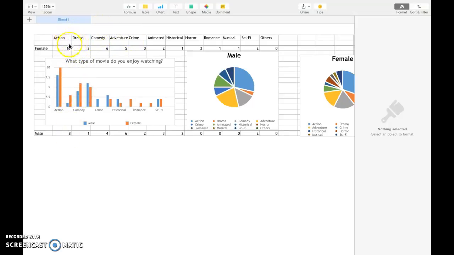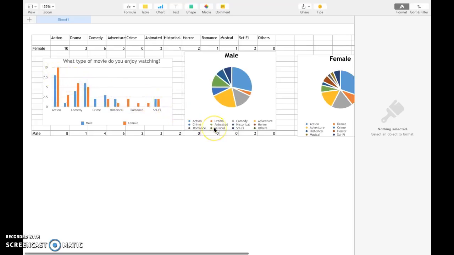The first question is, what type of movie do you enjoy watching? As you can see, the results are that only men enjoy watching crime movies, and only women, the females, enjoy watching romance movies. But the one that everyone likes the most is the action movie. The action movie has the highest rating among the others. People love action movies more than other sections.